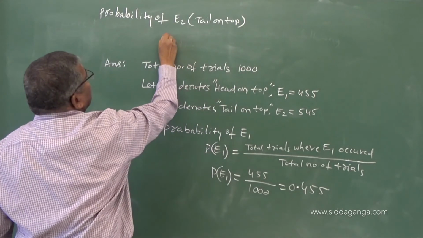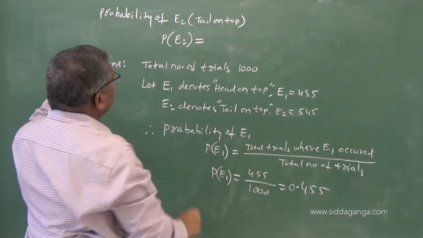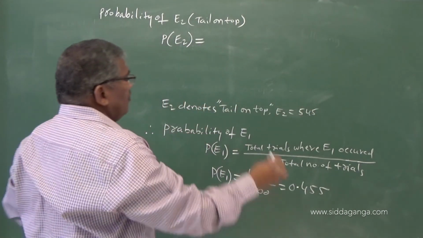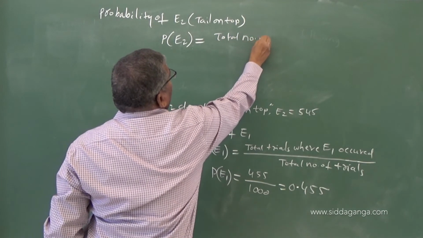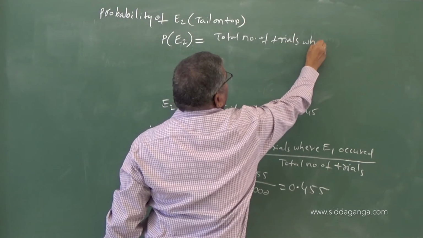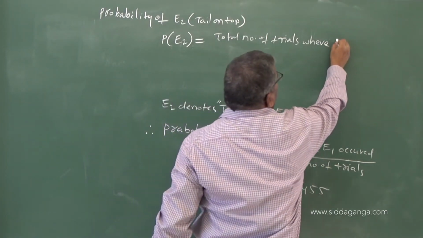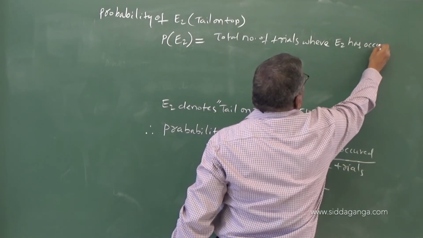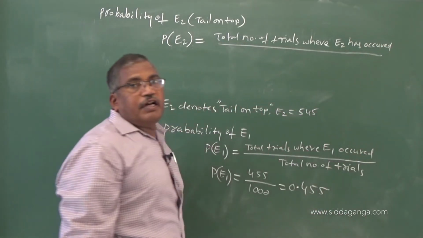So it is written as probability of E2 equals the total number of trials where E2 has appeared or occurred, divided by total number of trials.